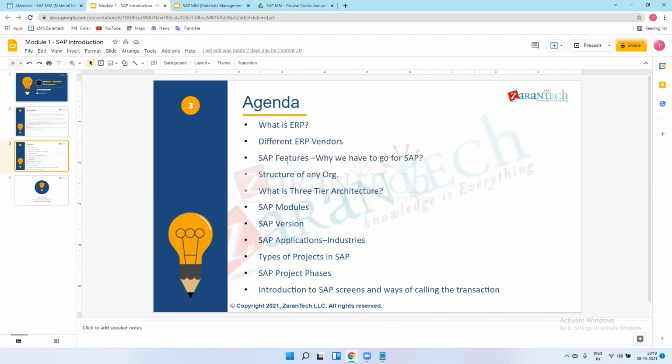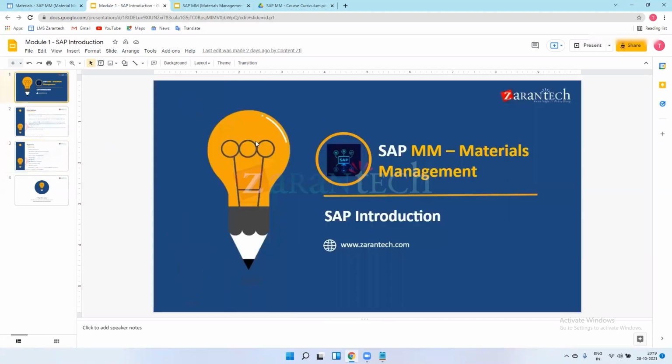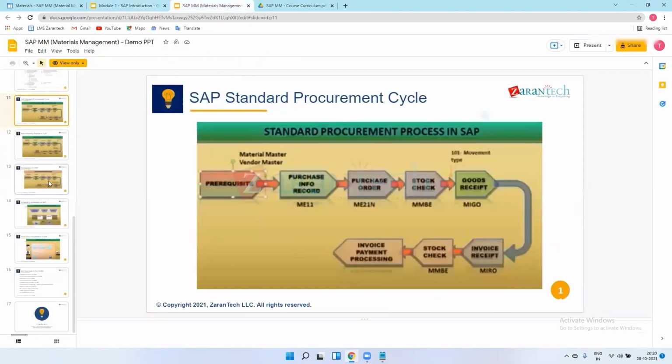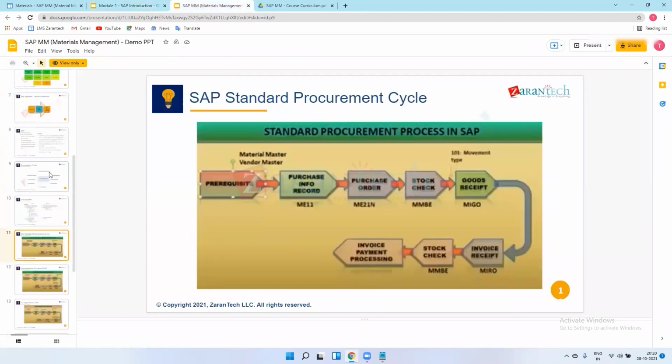So this is all about the SAP introduction. We have gone through all the PPTs, the demo PPT and the agenda, and all these questions. I hope I have given all the answers to these questions. Let me know if you are not able to understand any questions, and I will answer immediately. If you have a query, you can ask anytime. So, coming to this PPT.